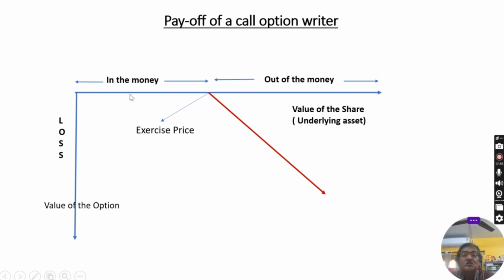But who will be the loser? The call option buyer. How much will you lose? He is not utilizing the call option, but he has to pay the premium, though I have not discussed the premium, the payment amount for purchasing the call option.